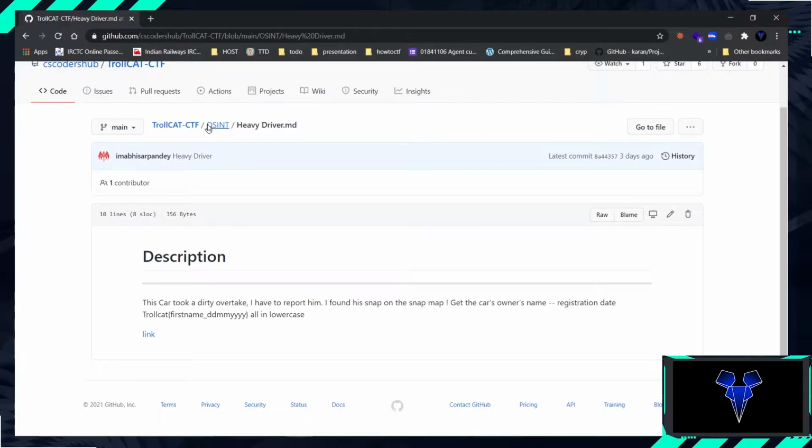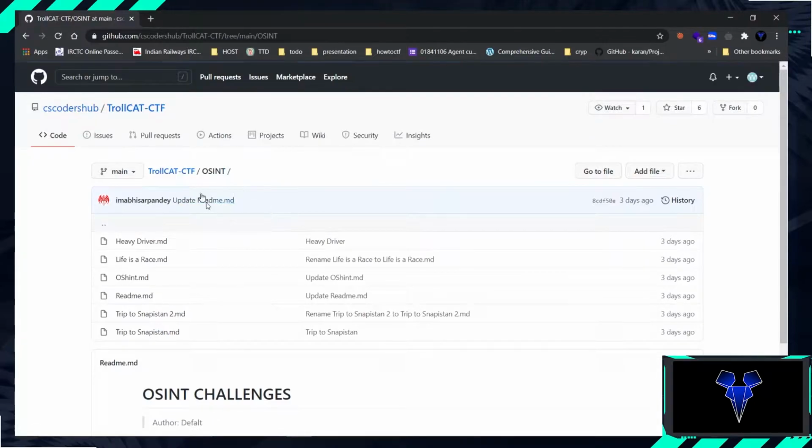So you can check these challenges here at the GitHub of CS Coders Hub in the Trollcat CTF repository. We have opened the OSINT repository and we would be solving the first challenge, which is Heavy Driver.